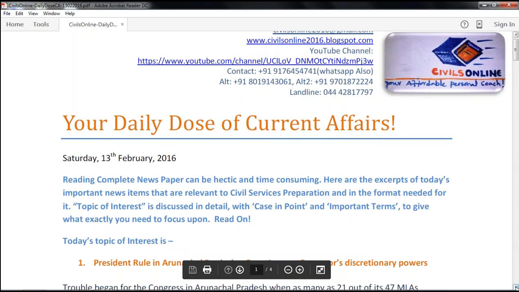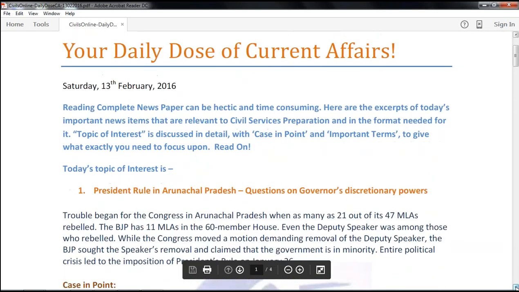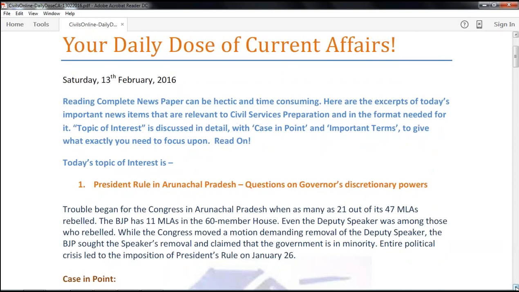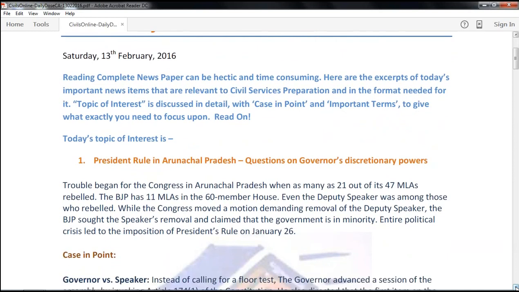So today's topic of interest is President's rule in Arunachal Pradesh, and there are questions raised over the governor's discretionary powers. The actual problem started when a section of MLAs out of the ruling party, Congress, came out and said they are no longer supporting the government. Even the BJP MLAs, 11 in number, came in support of this rebel group. The total house has 60 members.